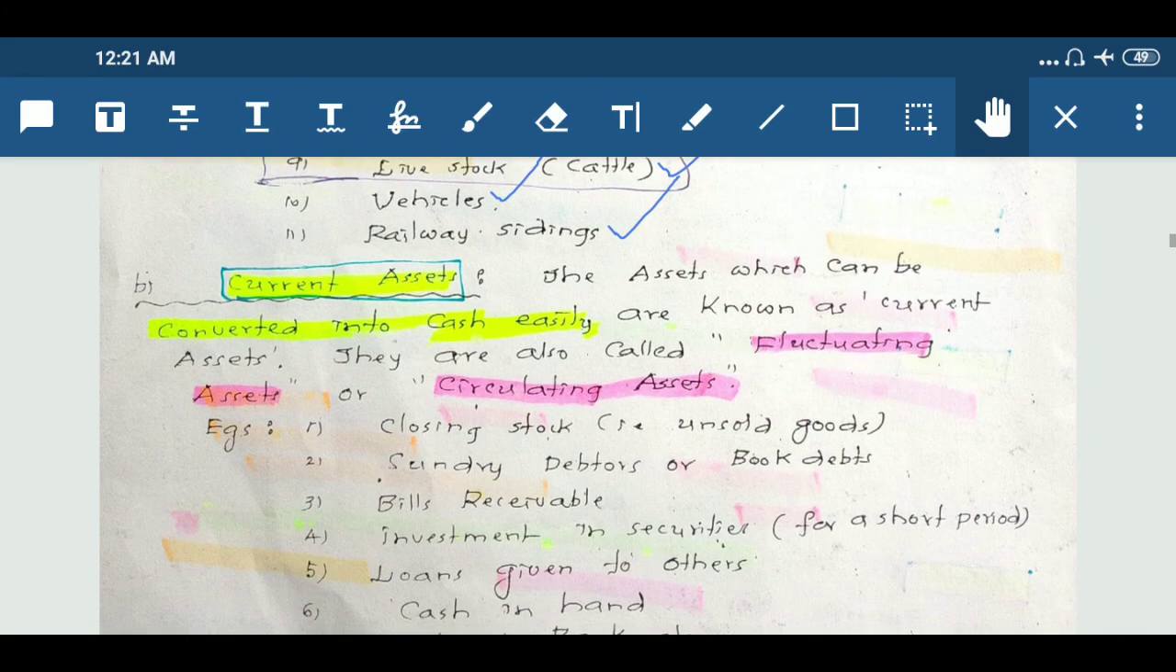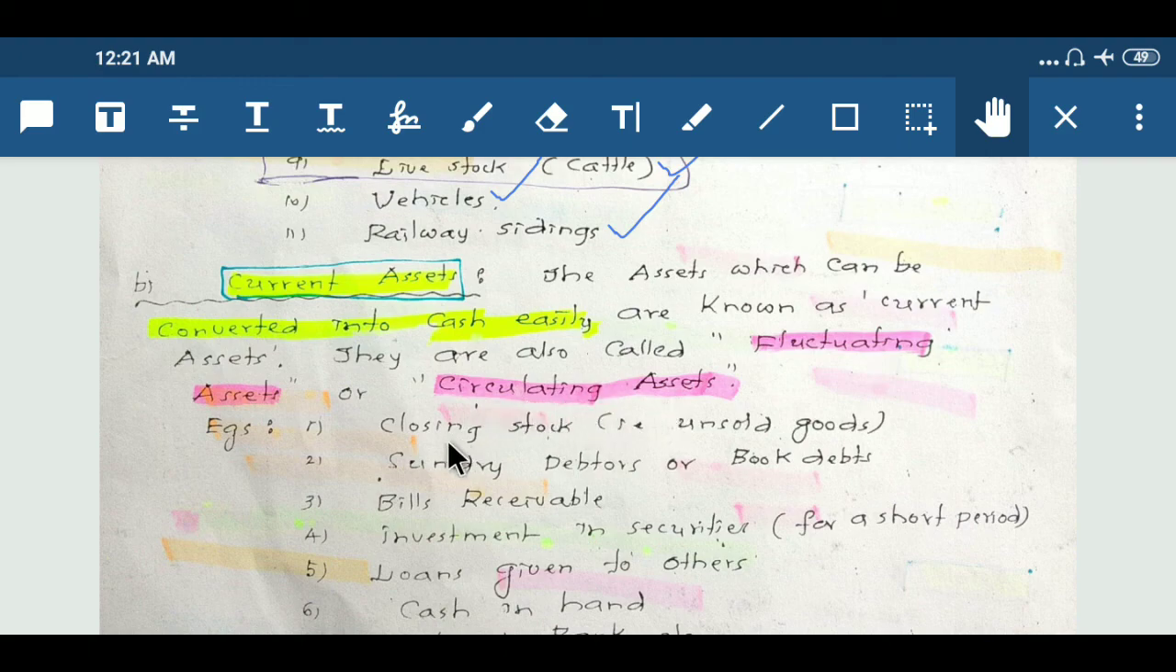Next concept is current assets. The assets which can be converted into cash easily are known as current assets. They are also called fluctuating assets or circulating assets.